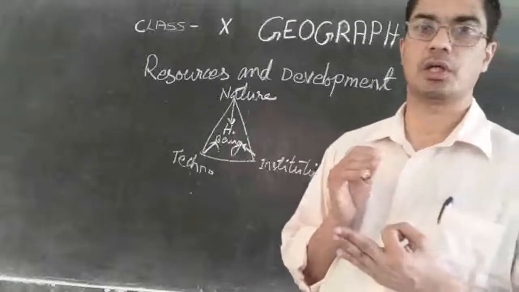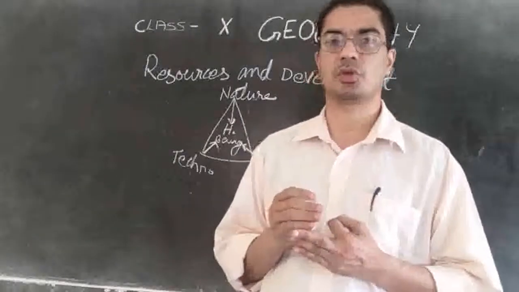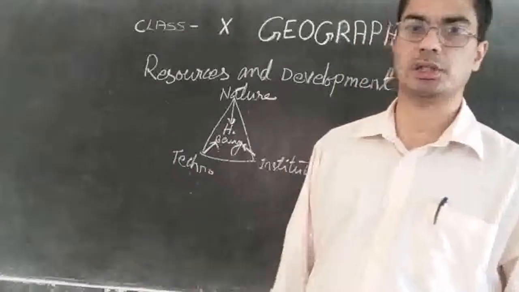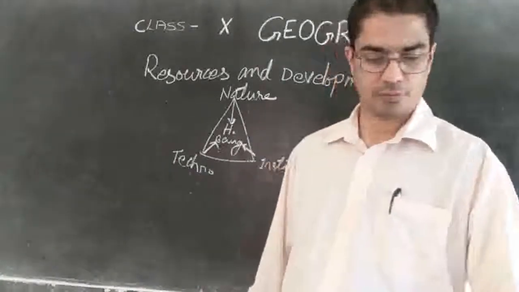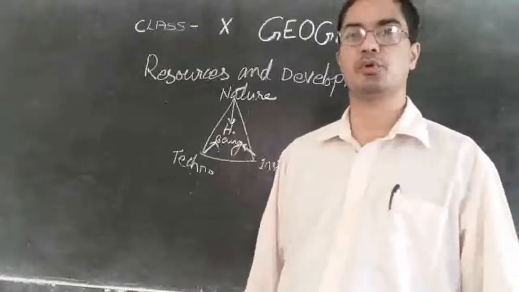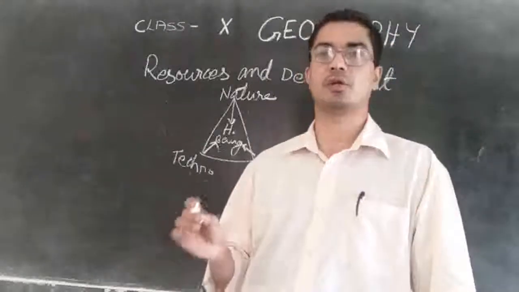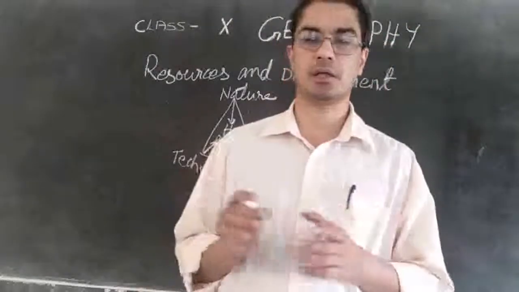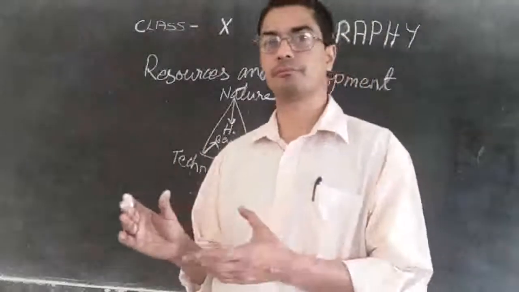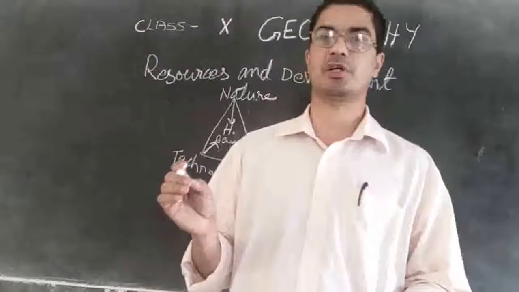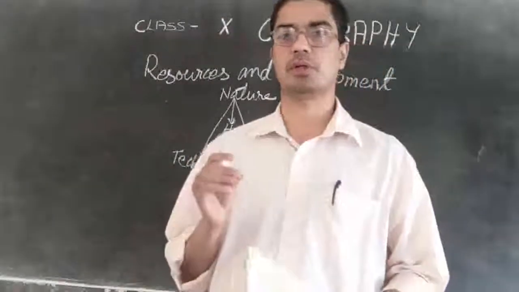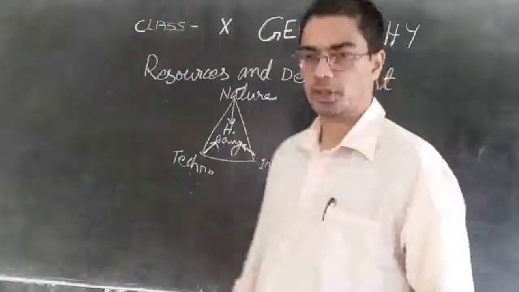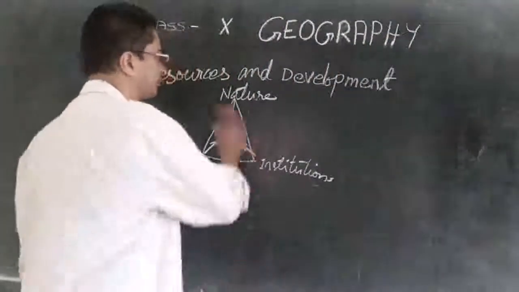Then thirdly, it is culturally acceptable. If our culture says don't use this one, then we should not do it. It will not be a resource, because if we go against our culture, many people will be unhappy. So we should respect the culture of that area, the culture of the people, and we should do things that are acceptable to the people. It may be some development, but we must make sure it is acceptable to the people and the culture is not destroyed. Now let us see the different types of resources.